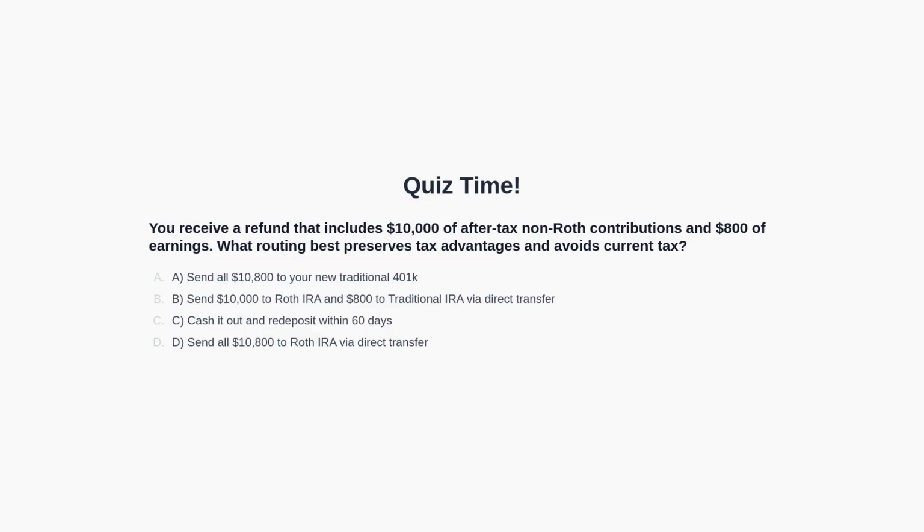Question: you receive a refund that includes $10,000 of after-tax non-Roth contributions and $800 of earnings. What routing best preserves tax advantages and avoids current tax? Options are A. Send all $10,800 to your new traditional 401k. B. Send $10,000 to a Roth IRA and $800 to a traditional IRA via direct transfer. C. Cash it out and redeposit within 60 days. D. Send all $10,800 to a Roth IRA via direct transfer. You may pause the video now to think about the answer. We will discuss the answer in the next section of the video.